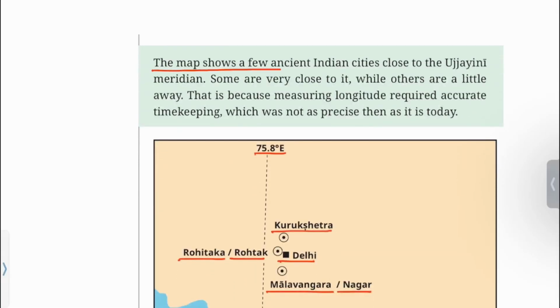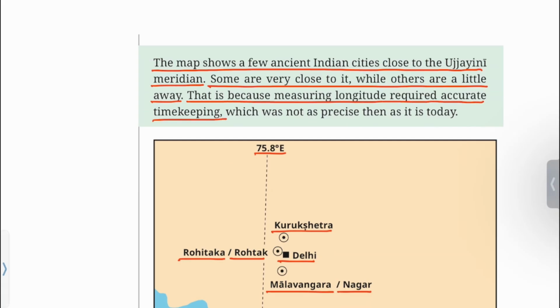The map shows a few ancient Indian cities close to the Ujjaini meridian. Some are very close to it, while others are a little away. That is because measuring longitude required accurate timekeeping, which was not as precise as it is today.